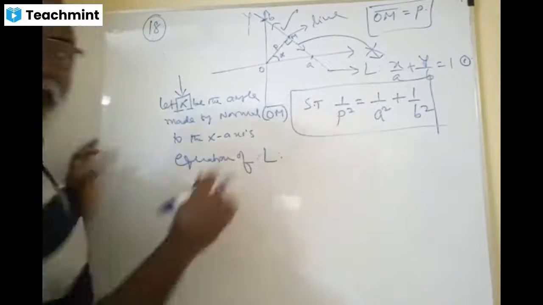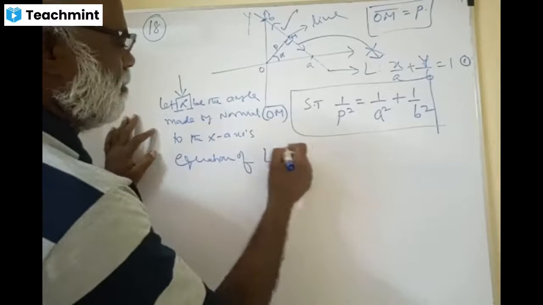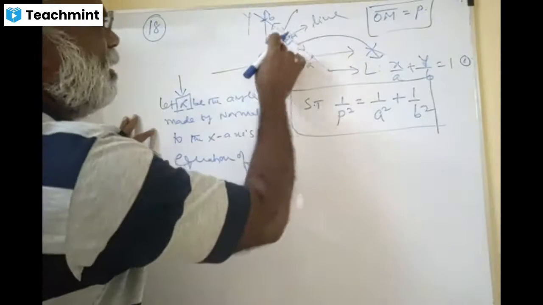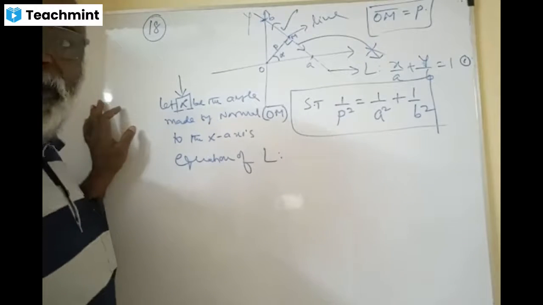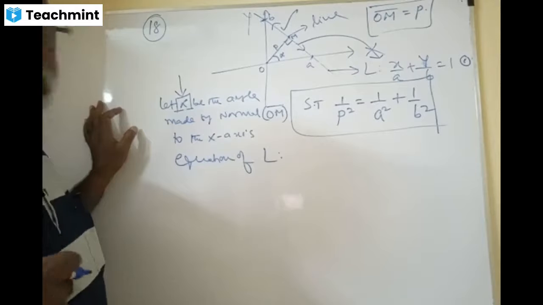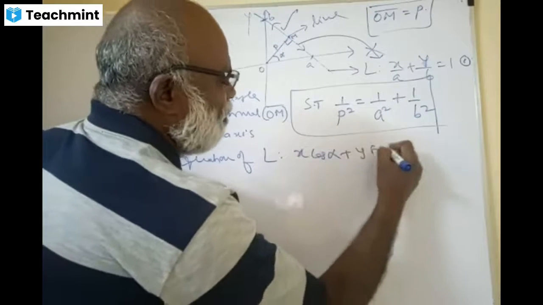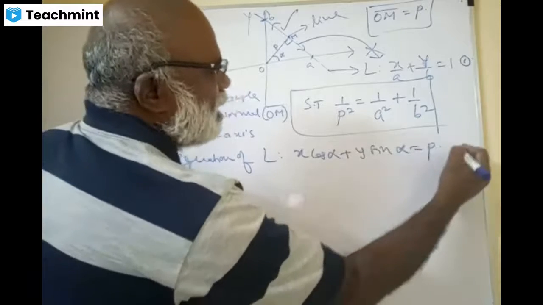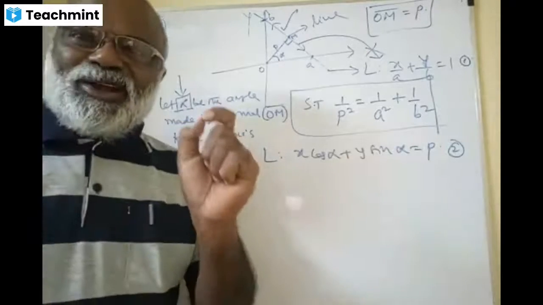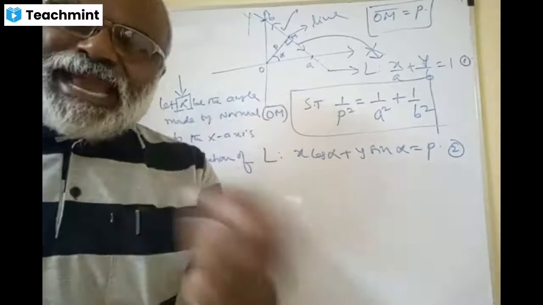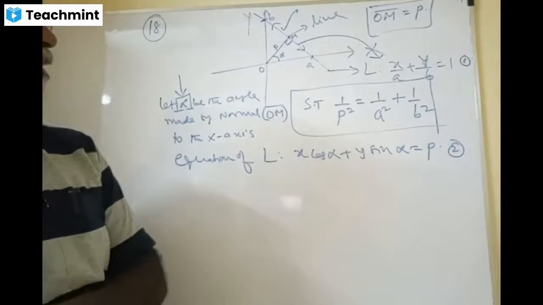I am writing, what is the equation here? Can anybody tell? This equation in the formula, please, come on. What form is it called? x cos alpha plus y sin alpha is equal to p. This is number 2. 1 and 2. Please look at them. Is it the same line or different lines? Please tell me. Same line, sir.